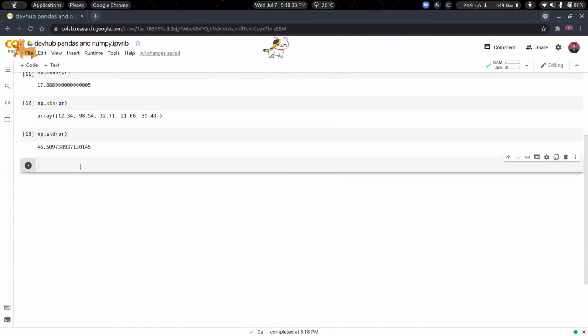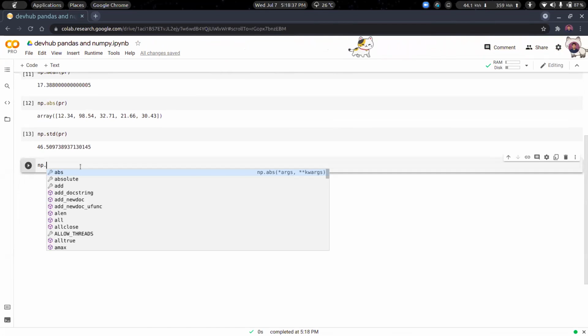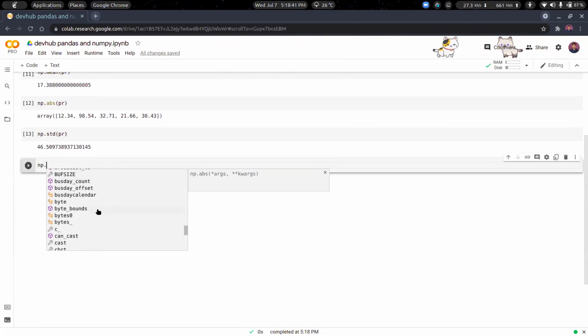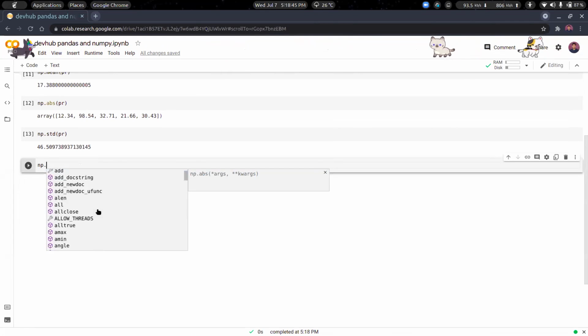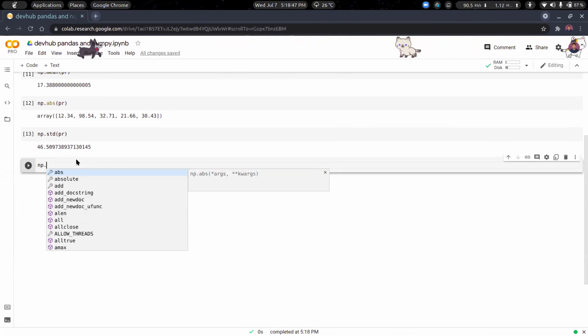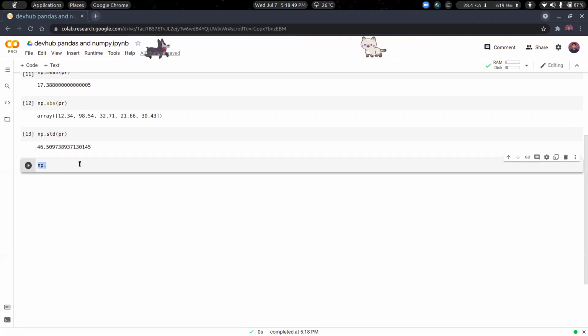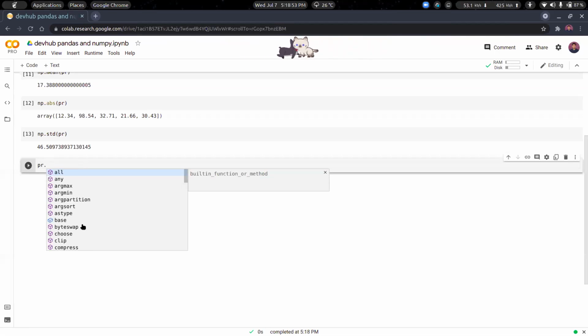If you want to check all of the functions, you can write np dot and then press Ctrl+Space to get all the possible values we have here, and that's a lot. You can check those. Also, you can go for the object, that is pr dot, and there will be a few others as well.